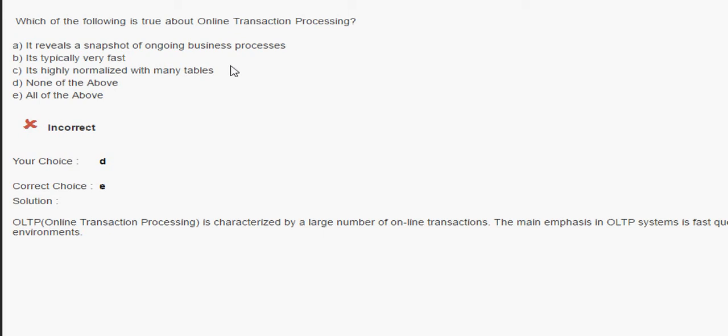That is the correct one. The rest are none of the above and all of the above. So at first I will click it's highly normalized with many tables, OLTP. But understand the other term, it's typically very fast.